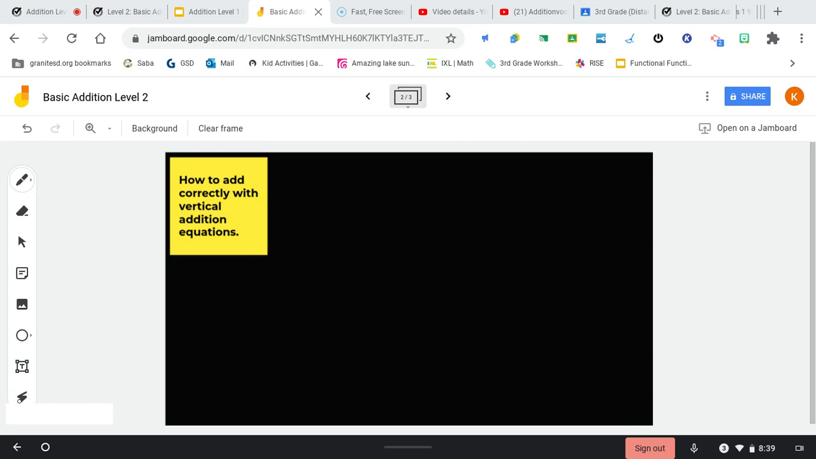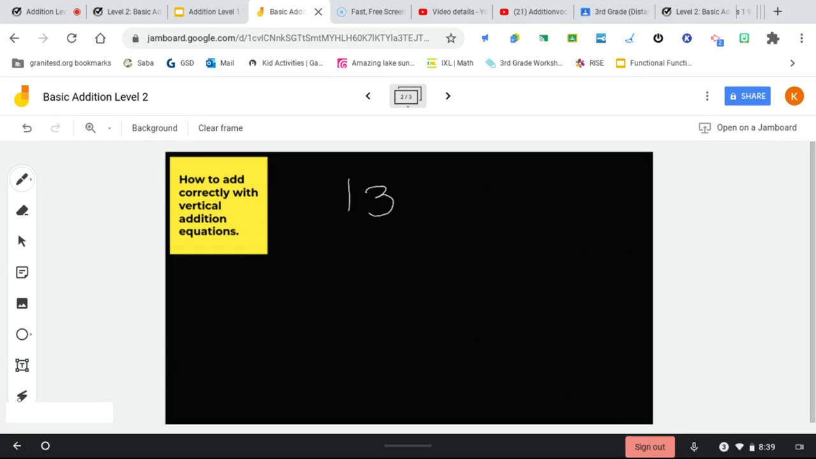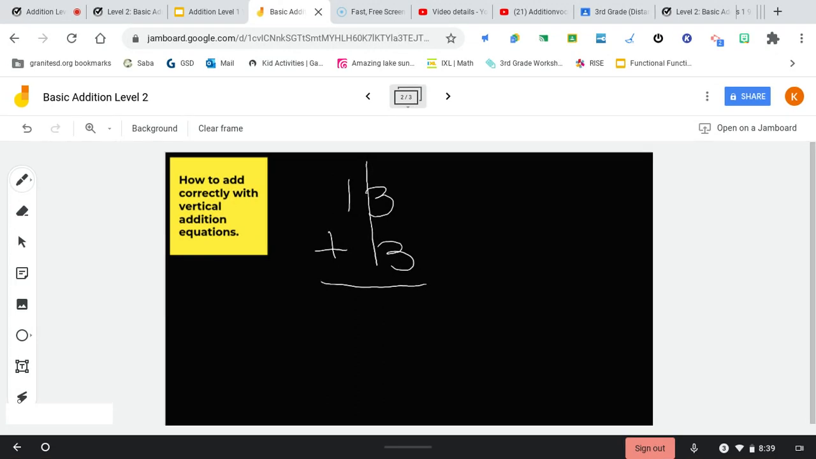So let me give you an example. Our first equation is going to be 13 plus 3 equals. The most important thing that you need to remember is that you have to add all the numbers in the ones place together and all the numbers in the tens place together. To make it easier, I like to draw a line that separates the ones and the tens. That helps you get used to knowing that you can't cross over numbers from the ones to the tens.